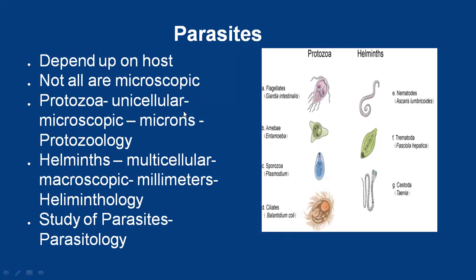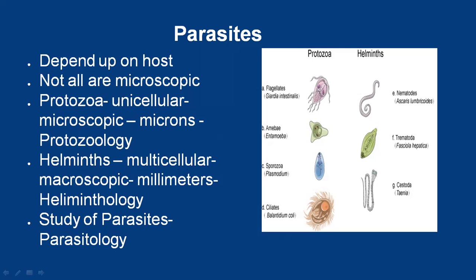Protozoans are unicellular eukaryotic organisms, and helminths are multicellular eukaryotic organisms. Protozoans belong to the kingdom Protista, and helminths belong to the kingdom Animalia.